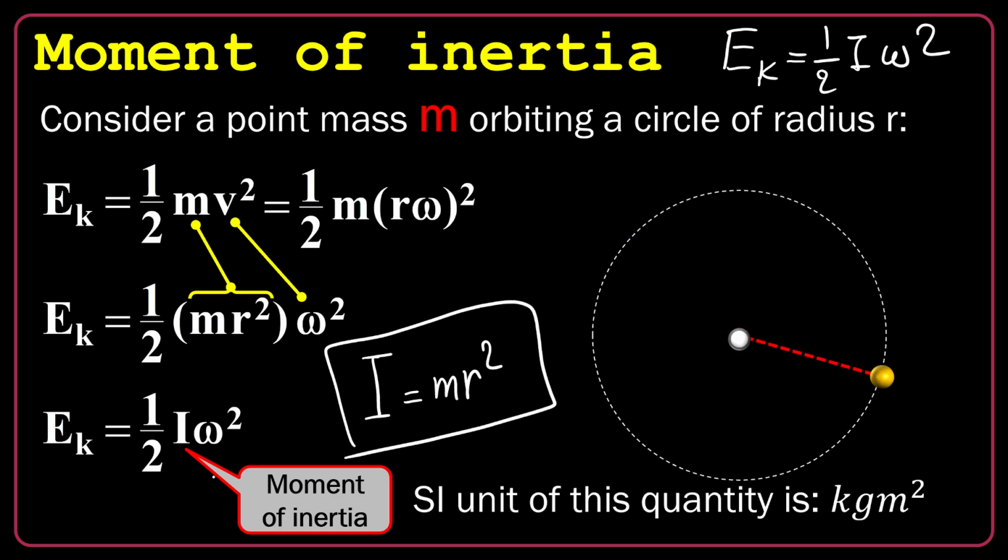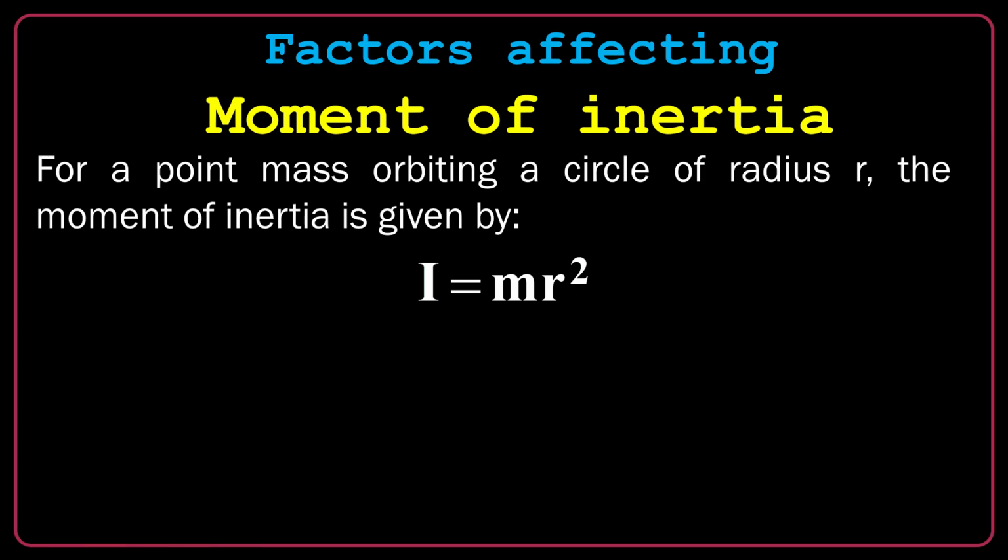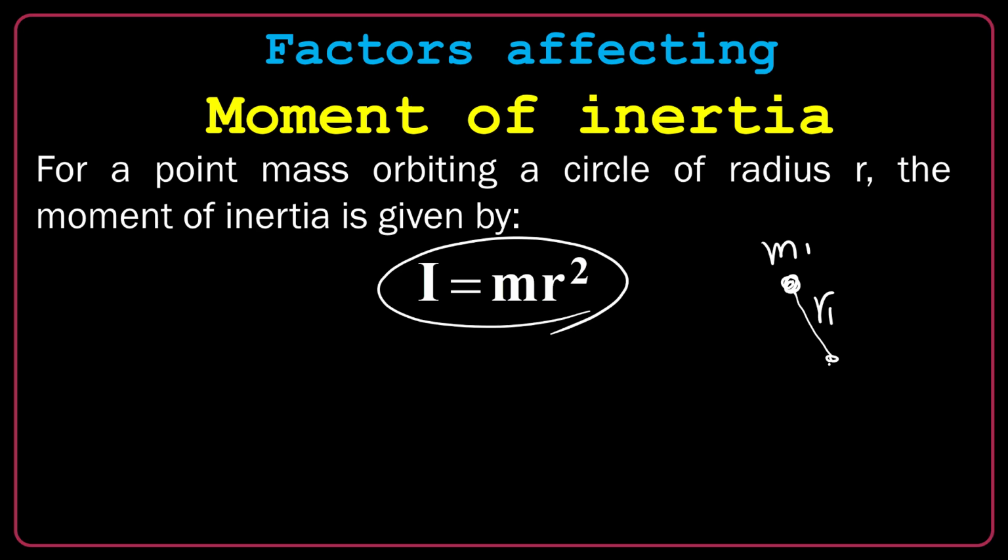What should I do for the other cases? Okay, it depends. I can use m r squared for a single point mass orbiting a circle. But the configuration may be a little bit more complicated. Let's say I have a mass m1 at a distance r1 to the center, another mass m2 at r2, and another m3 at r3.